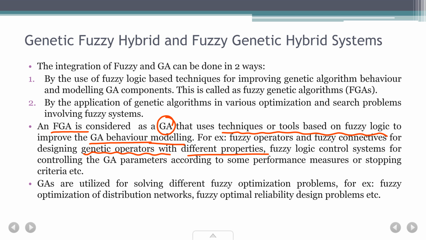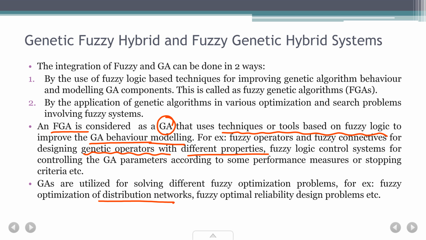But if you want to do that, then we will try to involve GA into it so that it gives a better performance. For example, fuzzy optimization for distribution networks. Distribution networks will be your sensor networks, all these communication networks, computer networks that we have. You want to do optimization of the data transfer and how the things are working, we can do that. Fuzzy optimal reliability design problems.